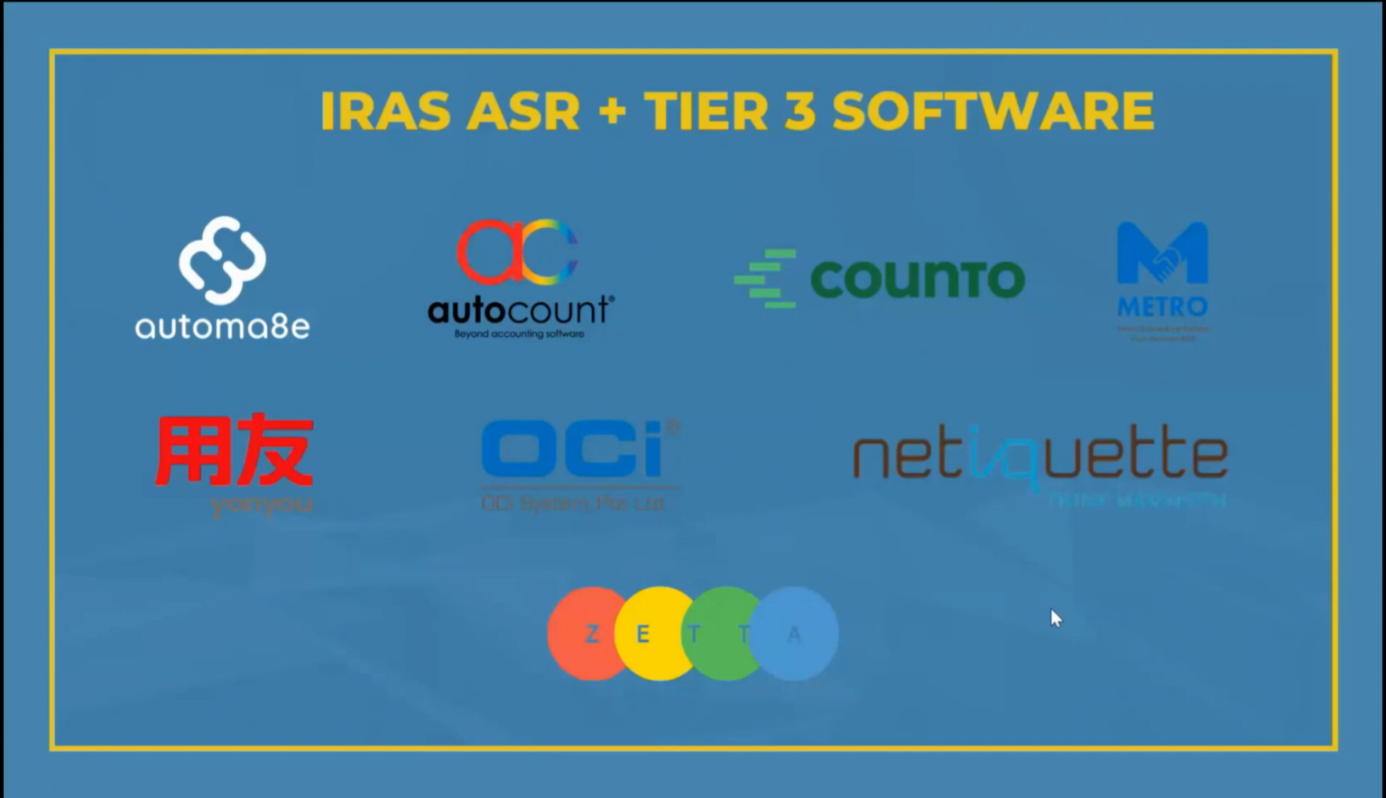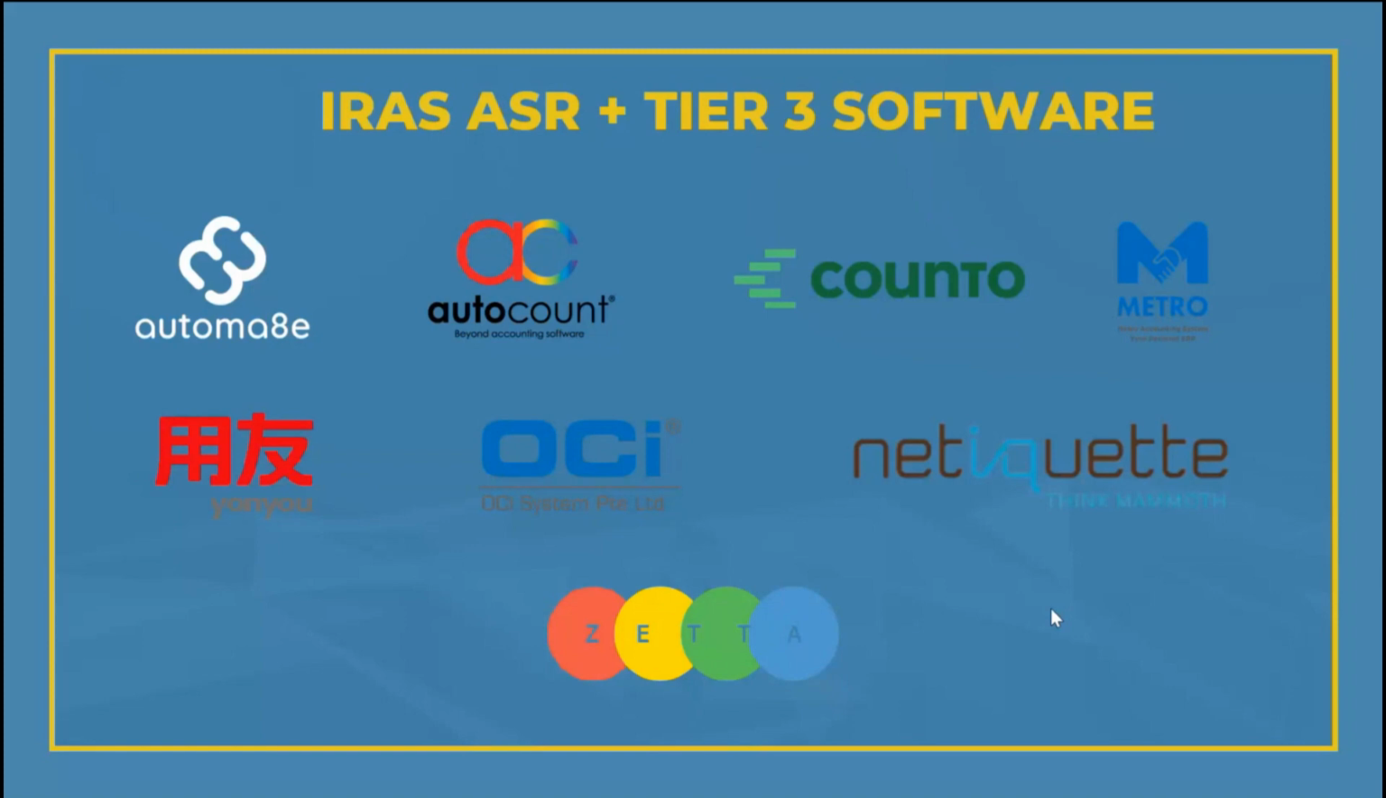These are the 8 softwares: Automate, AutoCount, Count2, Metro, Yongyo, OCI, Netiquette, and Zeta. So the history was back in 2009, IRAS launched this program. It's called Seamless Filing. At the time there were some pilot studies, and the companies that went in were AutoCount, Netiquette, and these 2 companies, right?